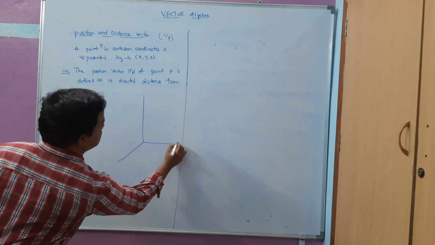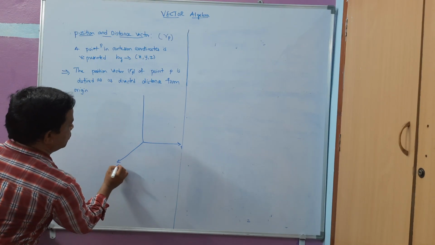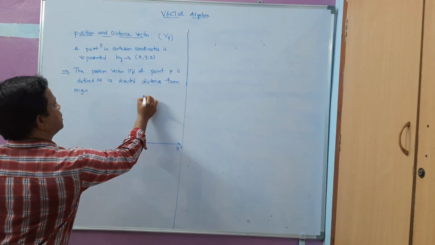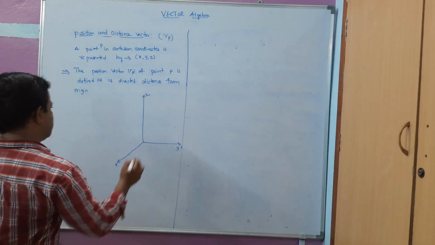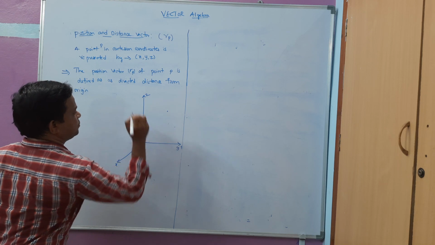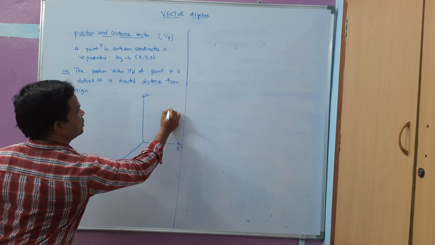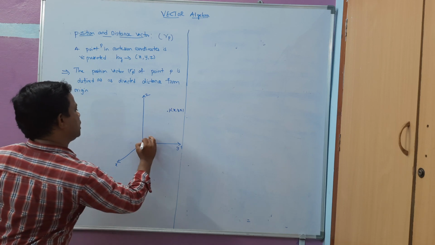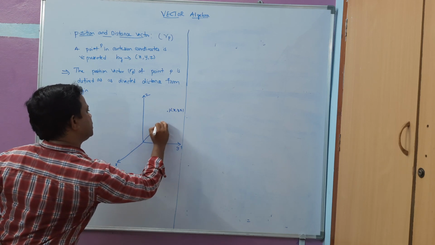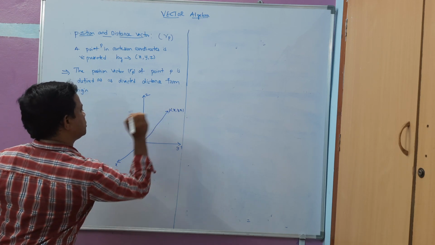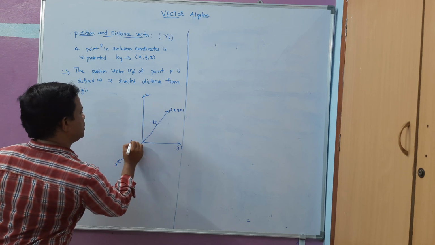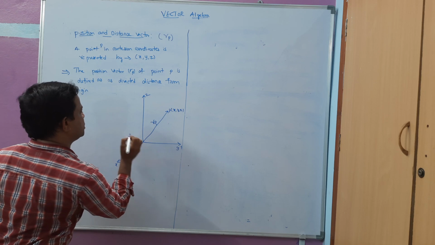A Cartesian coordinate system, as you always know, I am going to represent here x, this is y, and this is the z axis. Now I will take a point here like this. This point is P of x comma y comma z. I am going to draw the line from the origin directly to it. So this is known as rp, the position vector, and the origin is 0 comma 0 comma 0.